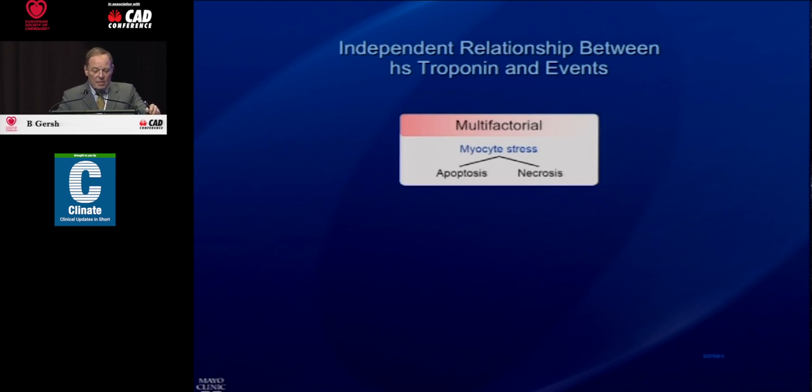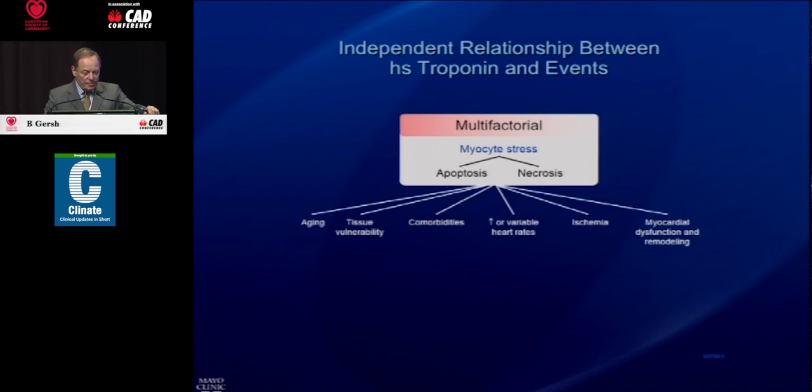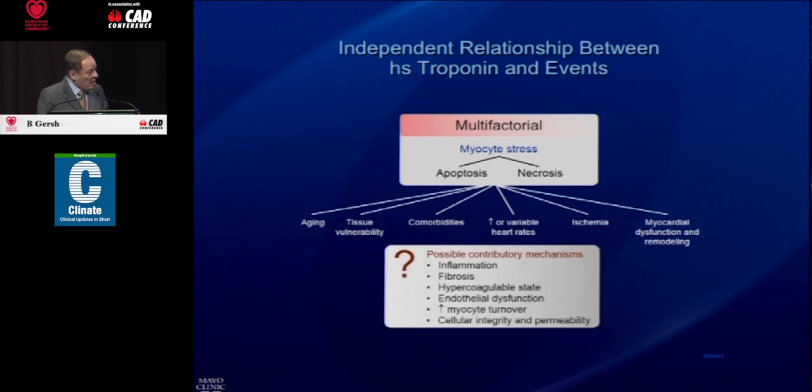I mean, high sensitivity troponin is a marker of myocyte stress, apoptosis, necrosis, aging, tissue vulnerability, comorbidities, ischemia, myocardial dysfunction and remodeling. It's a marker of inflammation, fibrosis, a hypercoagulable state, endothelial dysfunction, increased myocyte turnover, cellular integrity, and permeability. What the biomarkers are going to tell us is a great deal about understanding atrial fibrillation. They may not help us clinically at the moment, but the fact is, high sensitivity troponin overpowers the CHA2DS2-VASc score